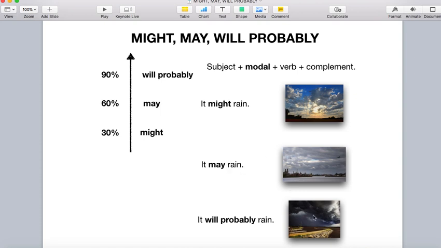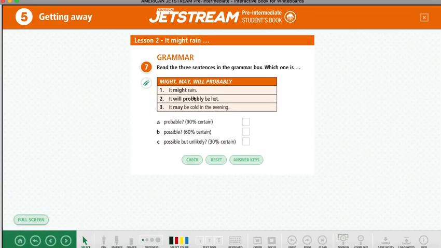But if the sky is really dark and the weather is terrible, look at this picture, you are almost sure that rain is coming, right? So you will say it will probably rain because I am almost sure. Look at the sky, okay? That's the idea. So let's go back to the book.